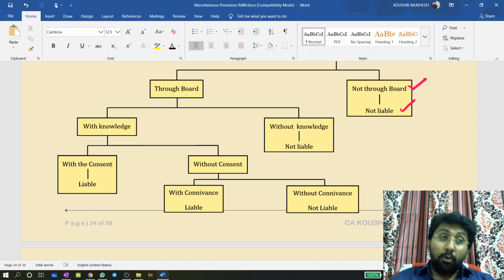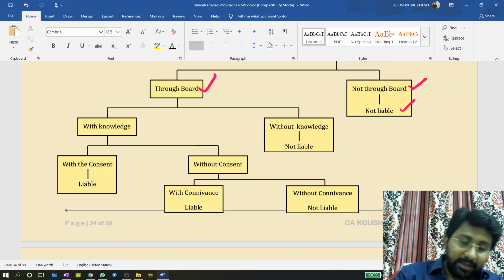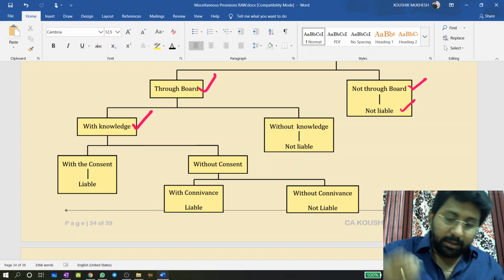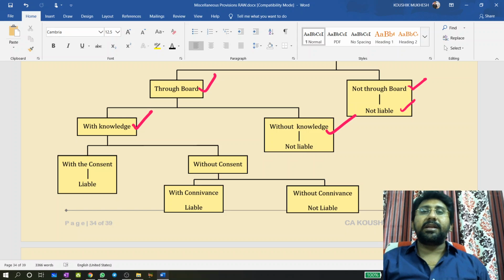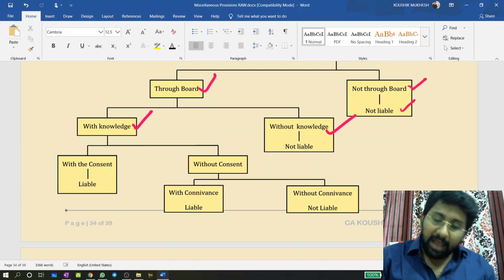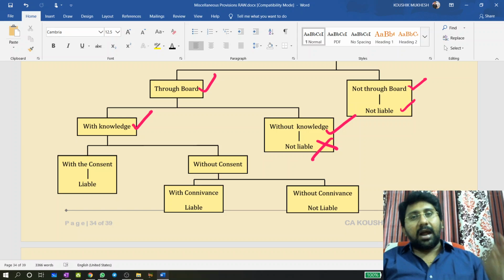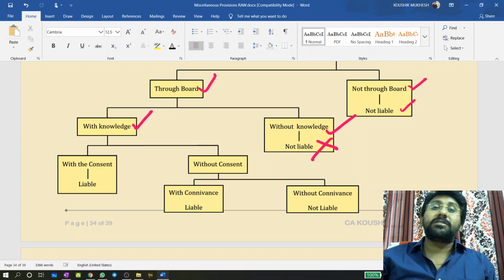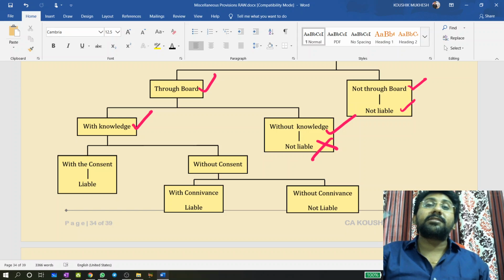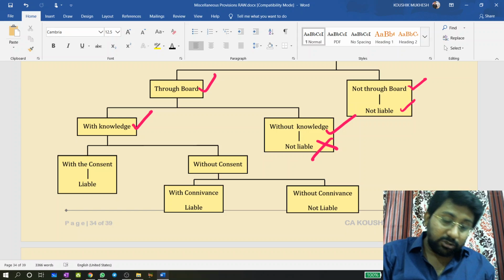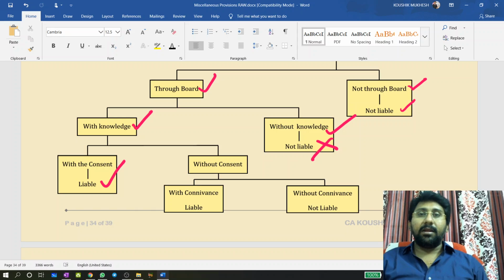Now, it comes to a board meeting and a decision is taken. This becomes a decision through the board. Just because it comes to the board, will the independent director be liable? No. For that board meeting, he should have knowledge. If that board meeting is held without his knowledge, or he is absent from that board meeting, again he is not liable. He attended the board meeting, he has the knowledge, then is the independent director or non-executive director liable? No. In the resolution which turned out to be a fraudulent resolution, the independent director or non-executive director should consent first, then only liable.